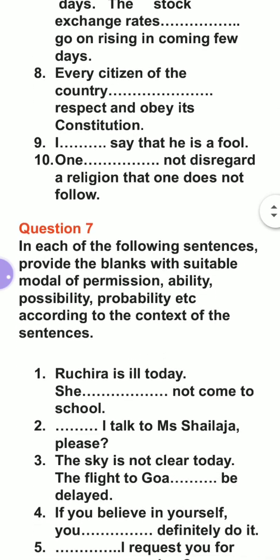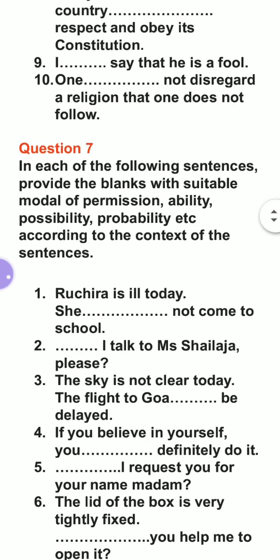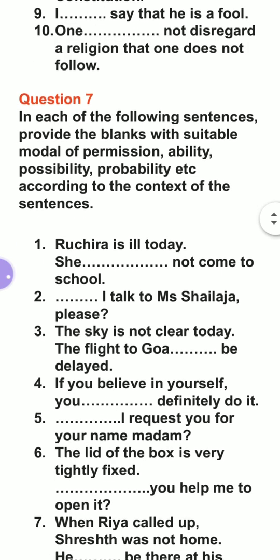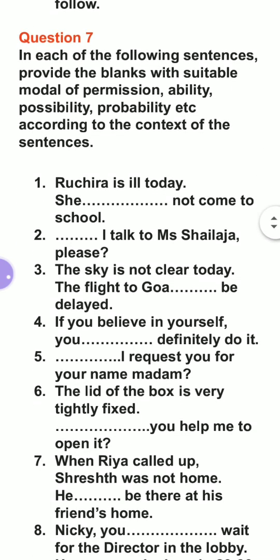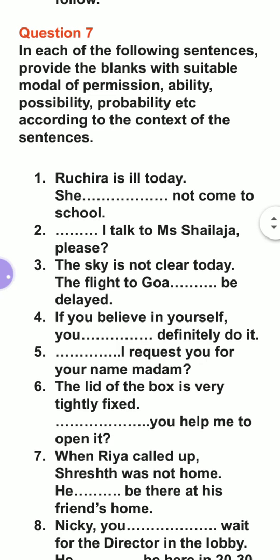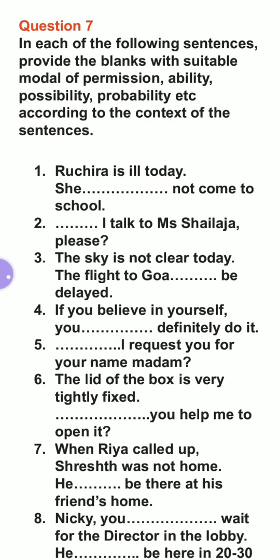Question number 7, you please see. In each of the following sentences, provide the blanks with suitable modals of permission, ability, possibility, probability, etc. According to the context of the sentence, you will have to fill.